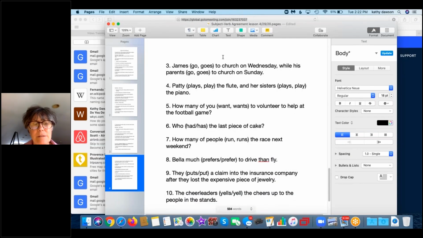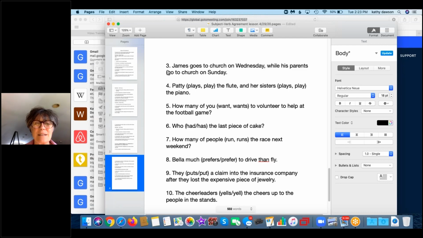Number 3, James goes to church on Wednesday while his parents go or goes to church on Sunday. So James is singular. So in this case, it's goes to church on Wednesday while his parents, even though it's a plural subject, it's a singular verb, go to church on Sunday. You know, this is one of those things that makes no sense based on the first thing that I told you, but in English, there's almost an exception to every rule. So it's one of these things you just have to get used to using and memorizing.